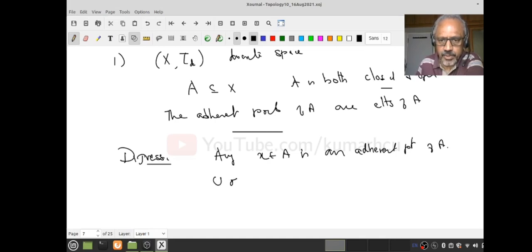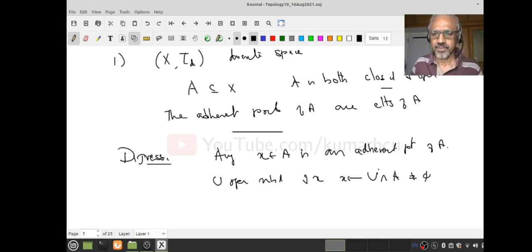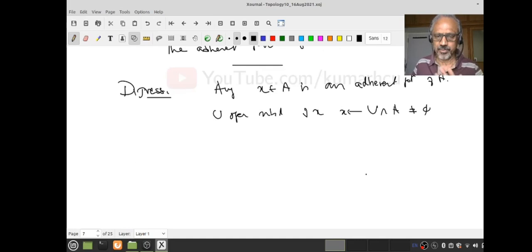If you take an open neighborhood U of x, then U intersection A contains x, therefore it's not empty. Notice that this is not the case for a limit point, which I have not yet defined. If you don't know that, ignore that word. That's the first observation.